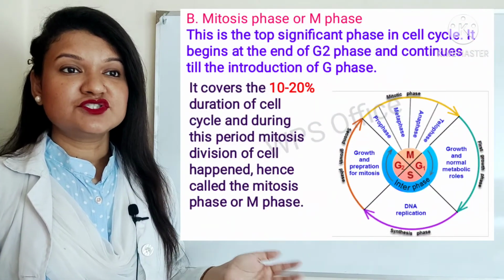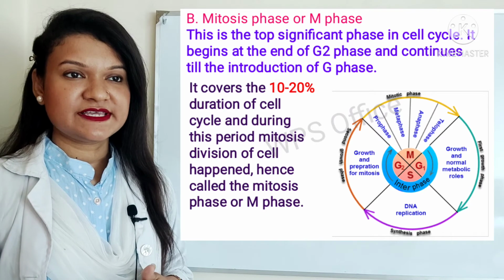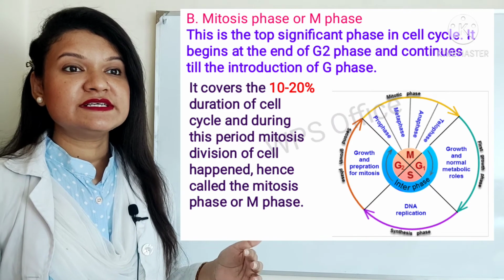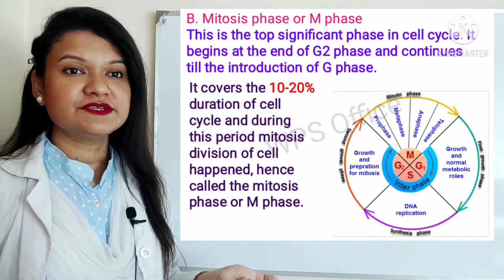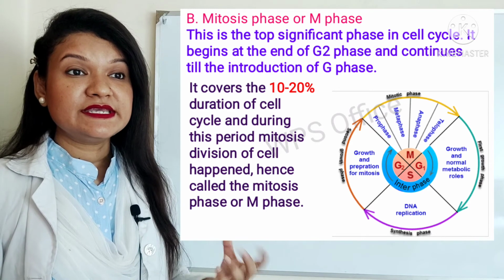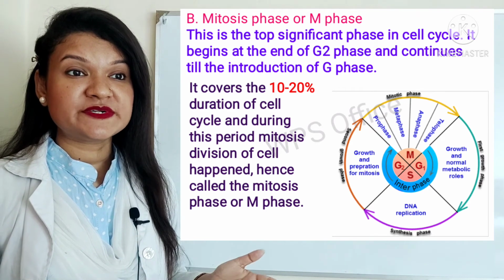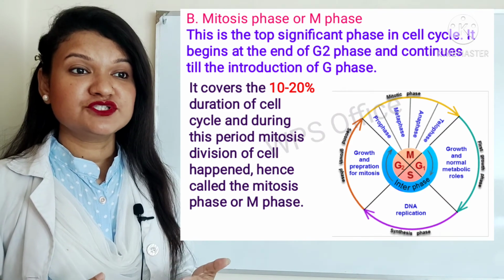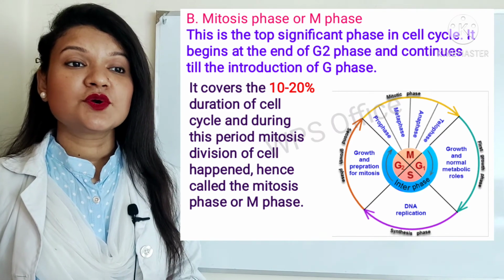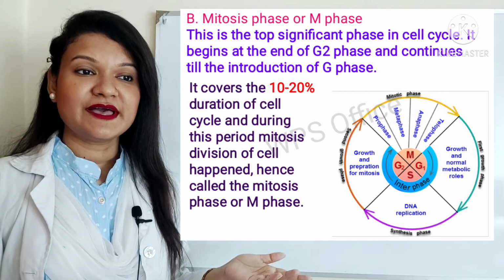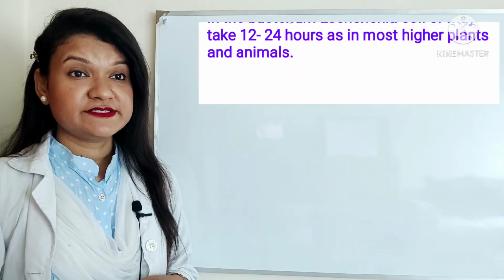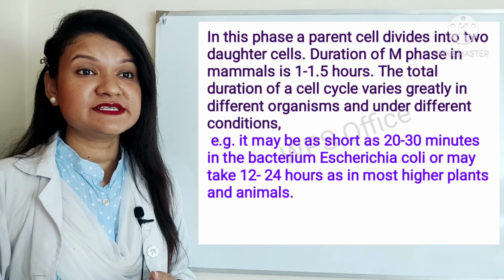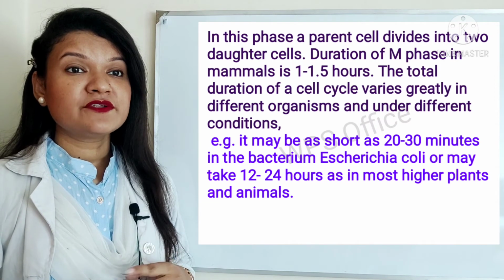This is the most significant phase in the cell cycle. It begins at the end of G2 phase and continues till the introduction of G1 phase. It covers 10 to 20% of the duration of the cell cycle, and during this period mitosis division of the cell happens, hence called the mitosis phase or M phase. In this phase, a parent cell divides into two daughter cells. Duration of M phase in mammals is 1 to 1.5 hours.